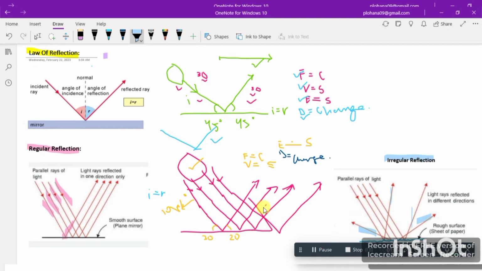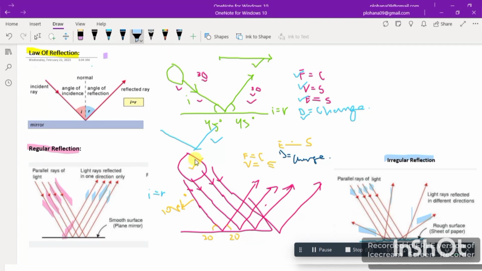regular reflection. As you can see here in the regular reflection, all are going in one direction, right? As you can see, these all are parallel to each other. While talking about this, the incident rays are parallel, as you can see here, but the reflected rays are not similar. They are changing their direction. They are scattered in many directions basically.